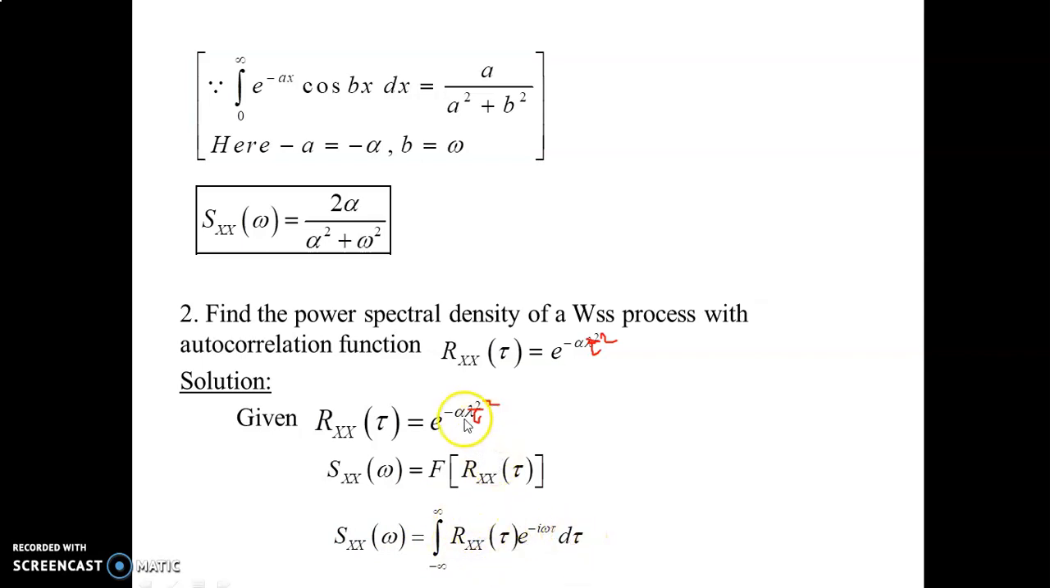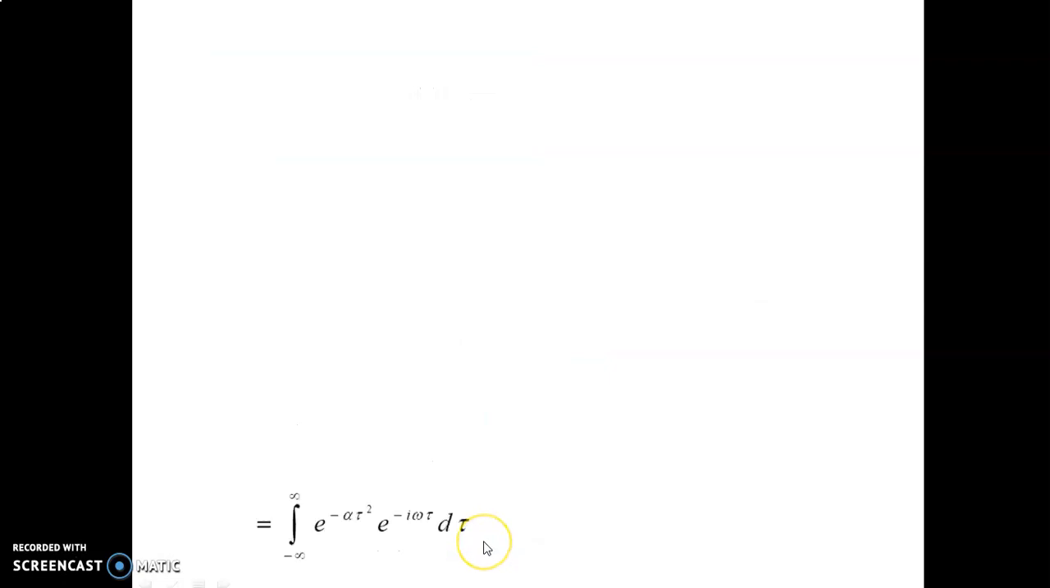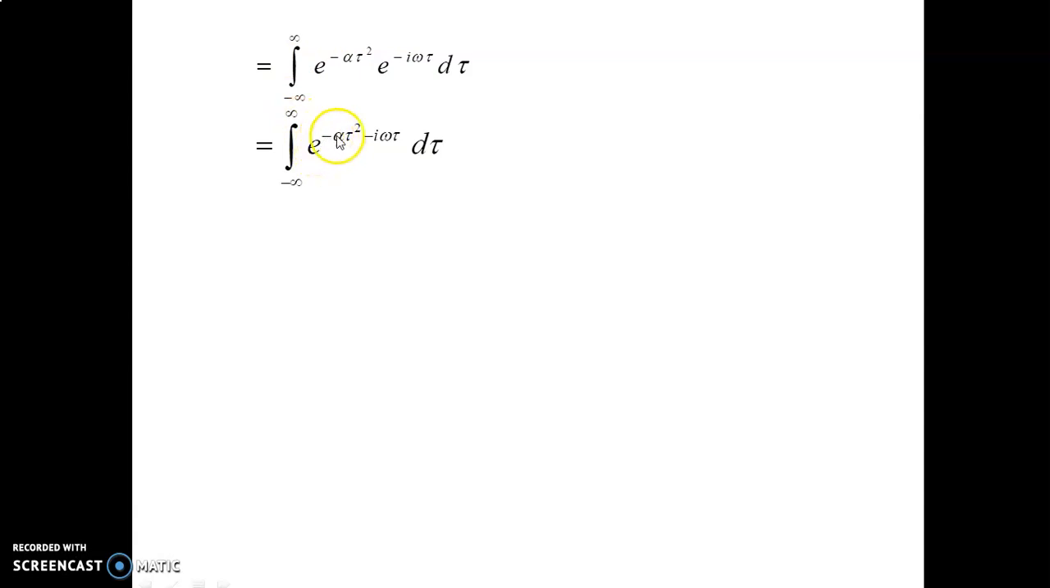Now substitute this function. We get the integral from minus infinity to plus infinity of e power minus alpha tau square into e power minus I omega tau into d tau. Since the bases are equal, it can be written as e power minus alpha tau square minus I omega tau into d tau. Next, we take minus alpha outside as common: e power minus alpha into tau square plus I omega divided by alpha into tau.